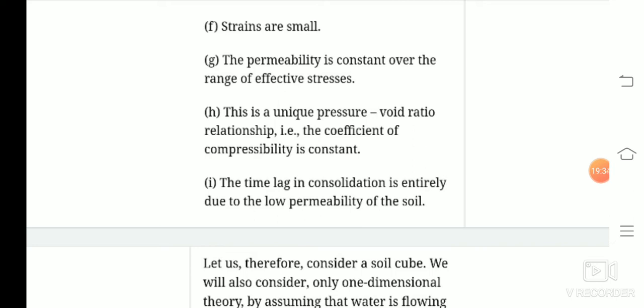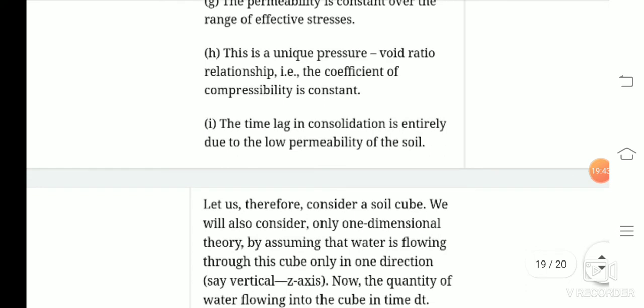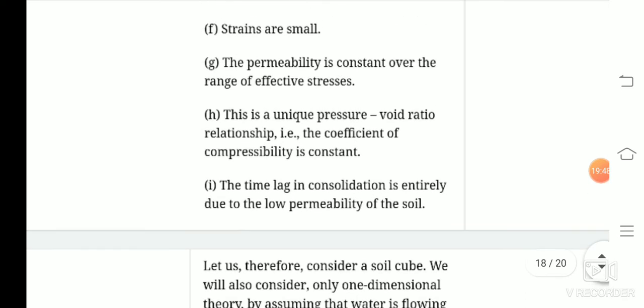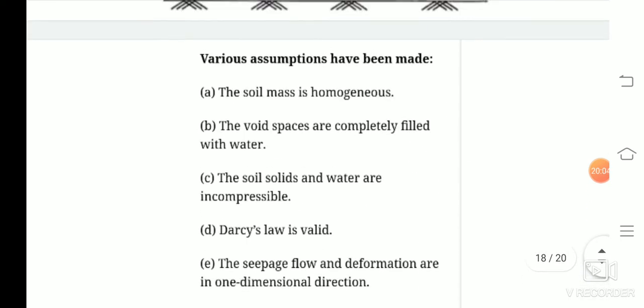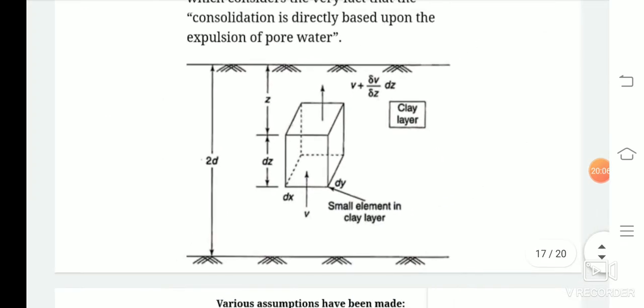As we have gone through the e versus log p curve, we have seen that from this curve we have found out the coefficient of compressibility, and that value will be constant throughout. And the time lag in consolidation is entirely due to the low permeability of the soil. We have considered this theory only for soils having low permeability, that is the fine grained soil, the clay or the silt. So this theory is valid for fine grained soil, or soil which has very low permeability. So let us go to Terzaghi's theory.